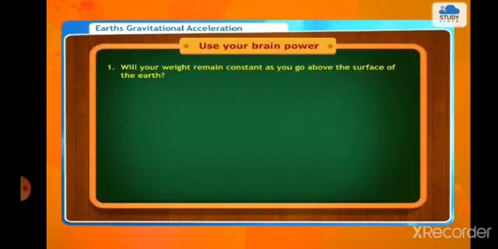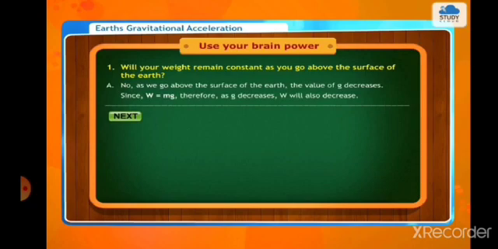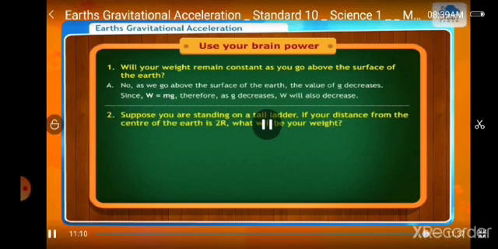Use your brain power. Will your weight remain constant as you go above the surface of the earth? Answer. No, as we go above the surface of the earth, the value of g decreases since W is equal to mg. Therefore, as g decreases, W will also decrease.